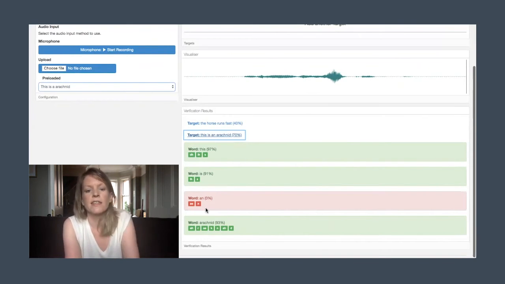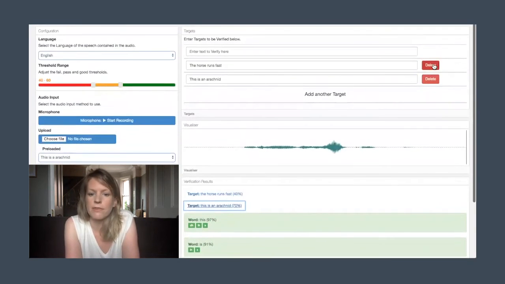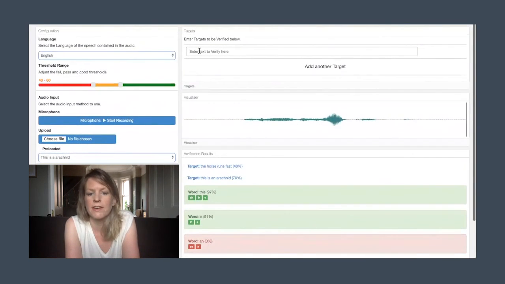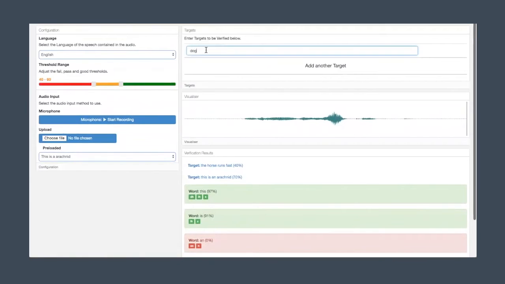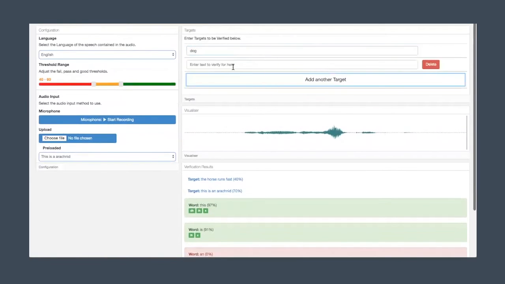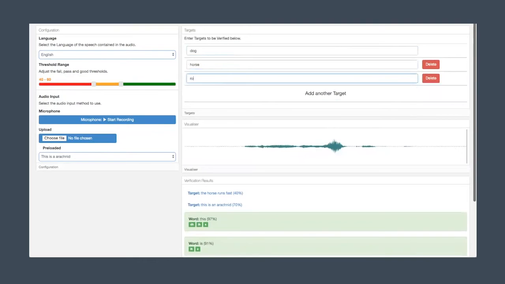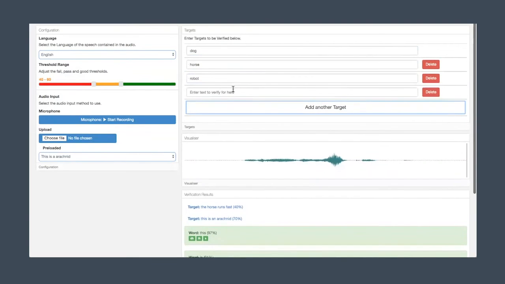So say you wanted to ask a child what their favorite animal was, and you'd built out a conversational response for dog, horse, monkey, dinosaur, and robot. Dog, horse, robot, dinosaur. And the child, in fact, says chicken.